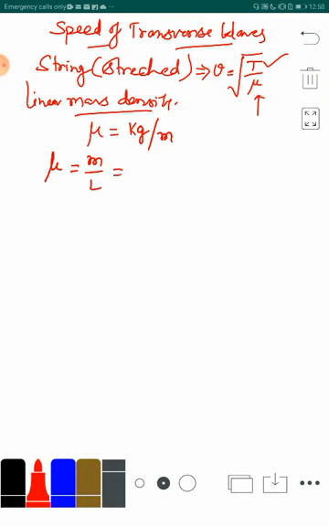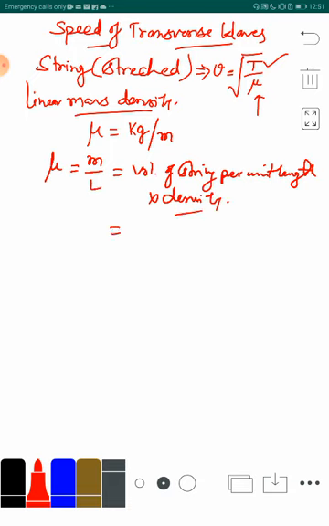So, mu is equal to the volume of the string per unit length multiplied by its density. So, which is equal to pi r square into rho. So, the value of mu is equal to pi r square into rho, where rho is the density of the string and r is its radius, which measures the thickness actually.